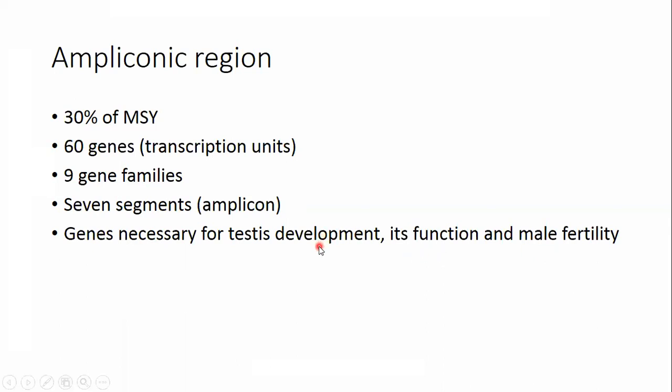But further, the development of the testes, function of the testes and male fertility are under the control of the ampliconic region. So if any mutation takes place in the genes of the ampliconic region, it can cause sterility in males. So ampliconic region is a major region of the MSY that contributes to the fertility of males.